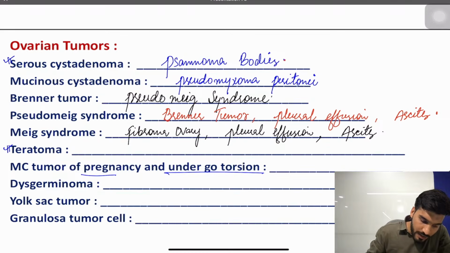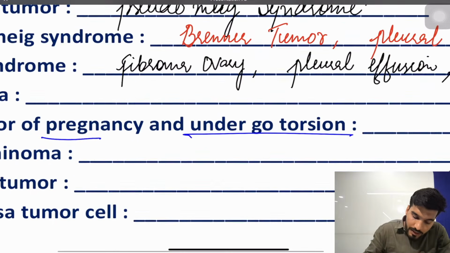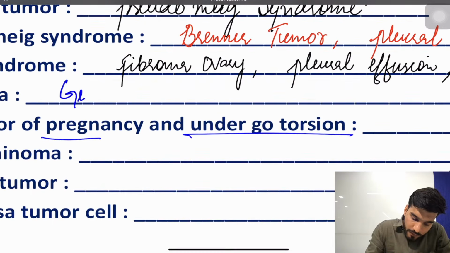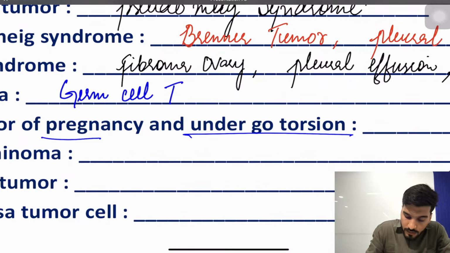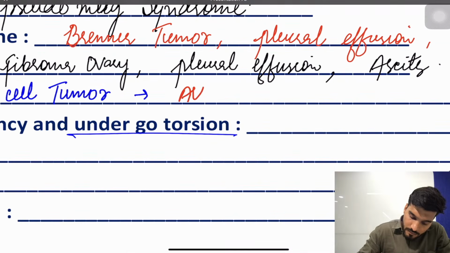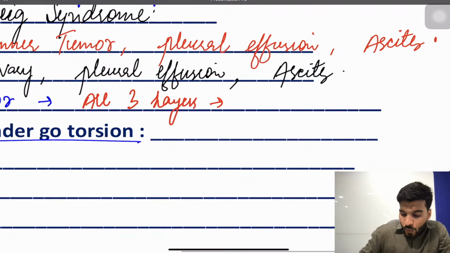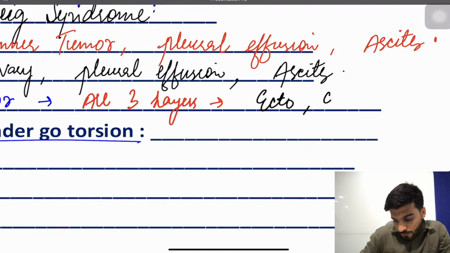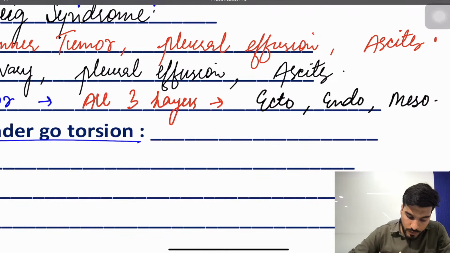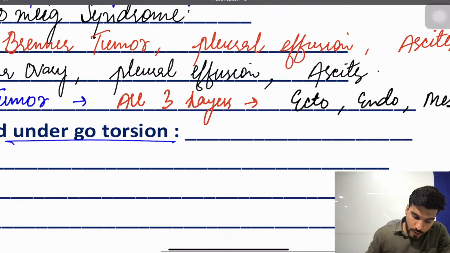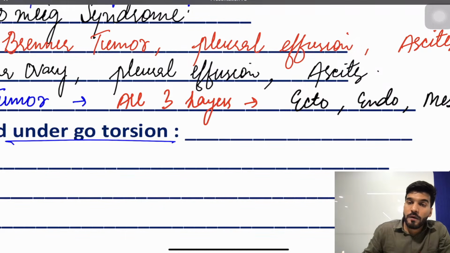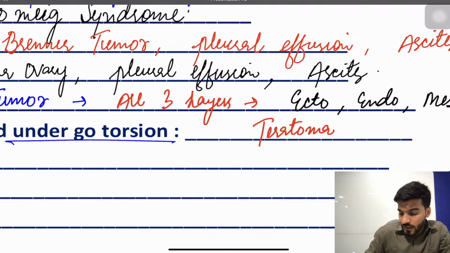So teratoma, all three layers are present. First of all, it's a type of germ cell tumor. What are the three layers? Ectoderm, endoderm, and mesoderm. Followed by that, the most common tumor of pregnancy, or the most common tumor which undergoes torsion, again your answer is teratoma.